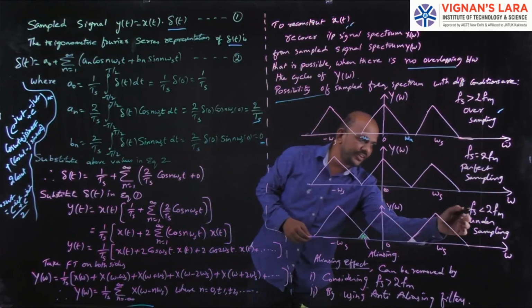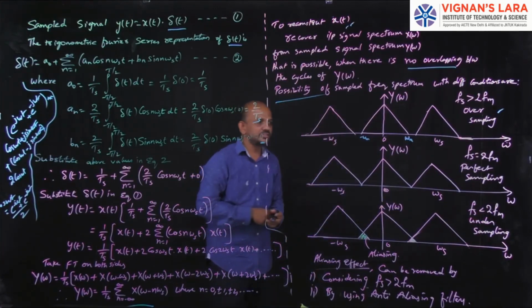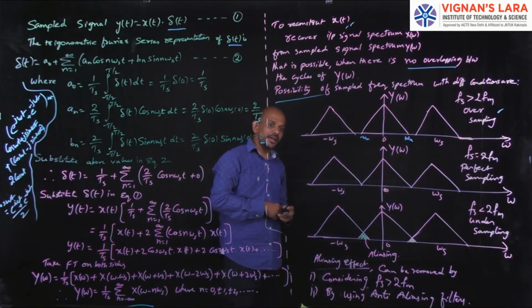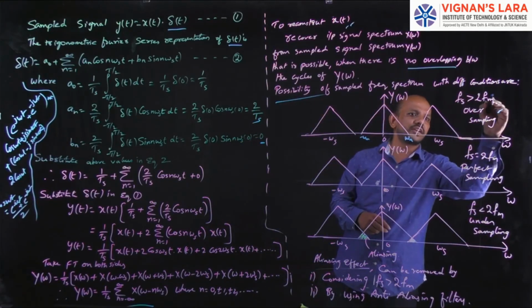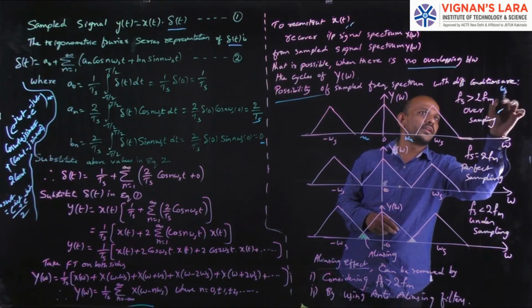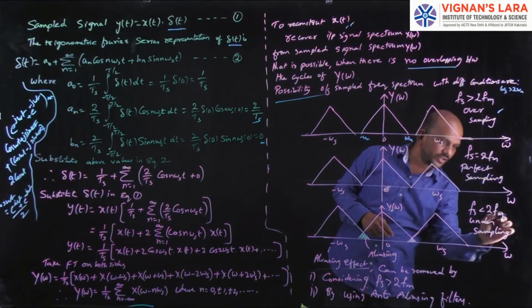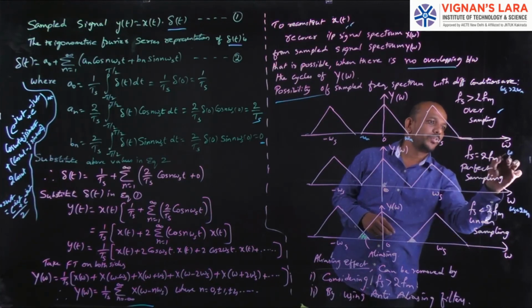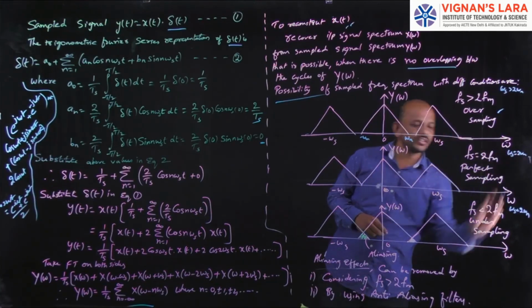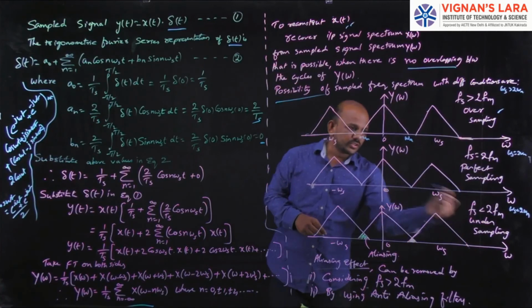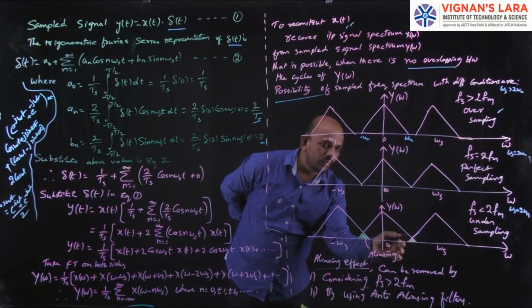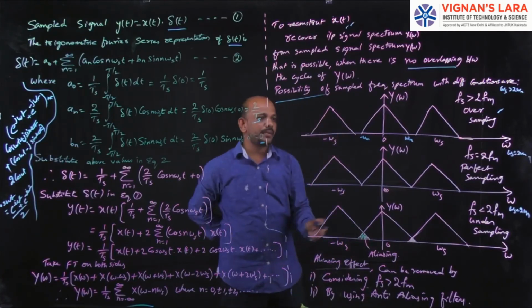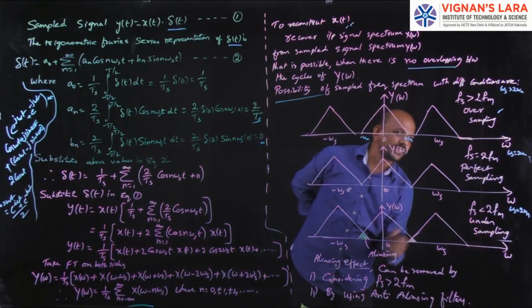Third one, fs is less than 2 fm. You can write this in another way as omega s greater than 2 omega m, omega s less than 2 omega m, and omega s equal to 2 omega m. In this way also you can represent. The third one, fs is less than 2 fm. Here there is overlapping. This overlapping condition is nothing but undersampling.